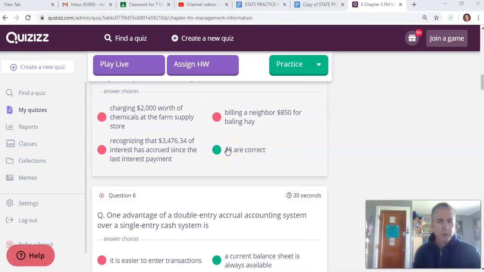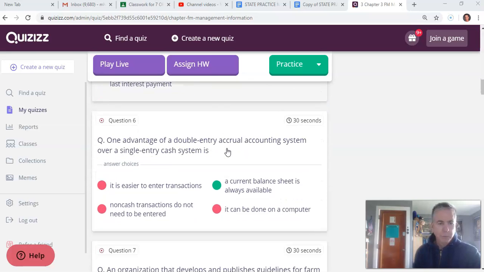It's really best to use an accrual system, by the way. Most families, for your personal accounts, use cash systems. And a lot of farmers, small family farms, I would say for the most part, use a cash accounting system, and the main reason is because it's just easier. Doesn't mean it's better, though.